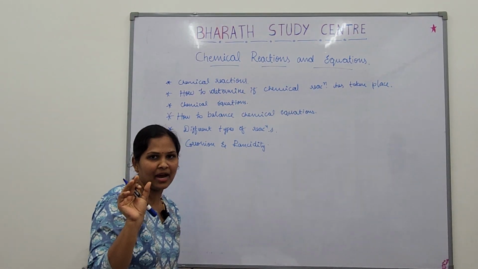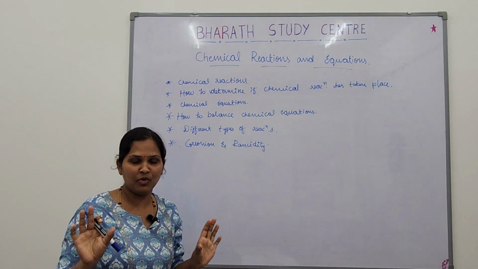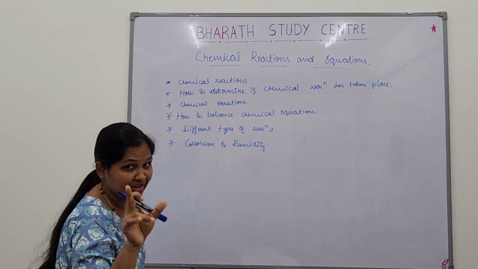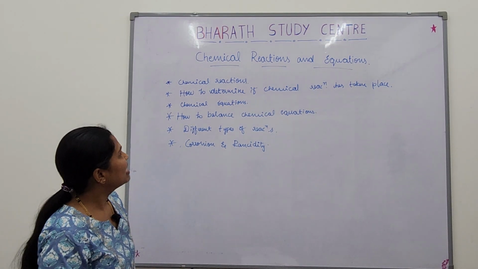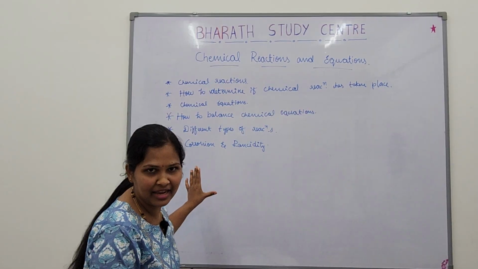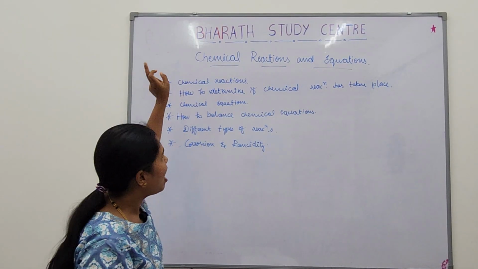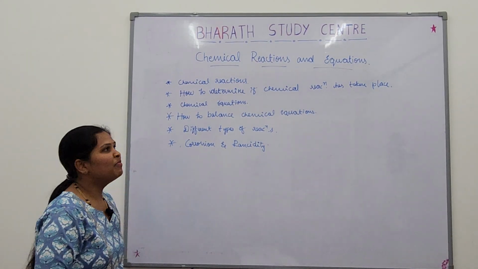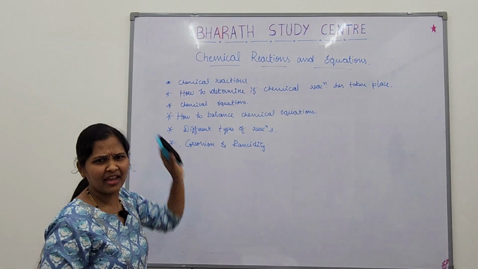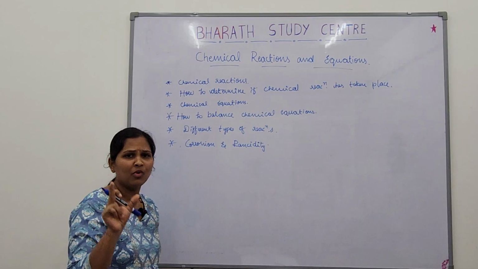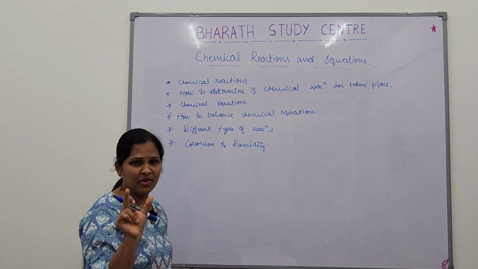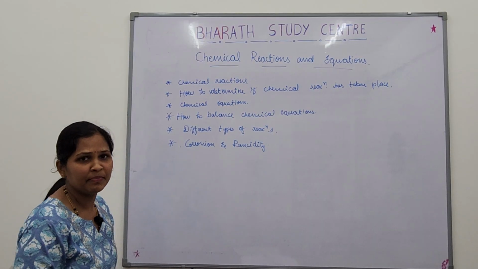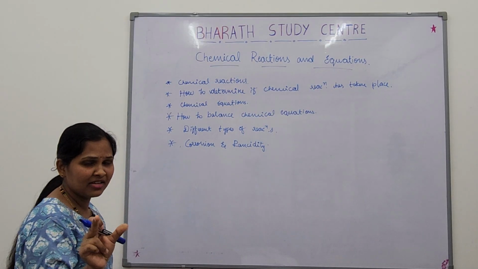So, a few parts of this chapter you might be knowing. You might have studied in 8th grade, 9th grade. Maybe you have studied even in 7th a few things. Still we will learn it again. What are chemical reactions? How to determine a reaction has taken place and so on. So, before going to what is a chemical reaction, I want you to know what is a chemical change. When a change takes place only, that we will determine in reactions, right? So we should know what is a chemical change.